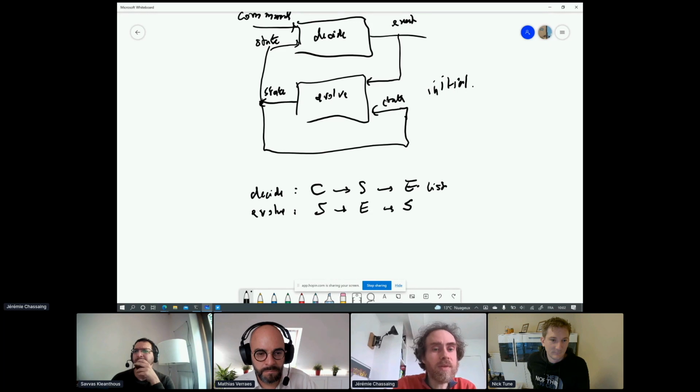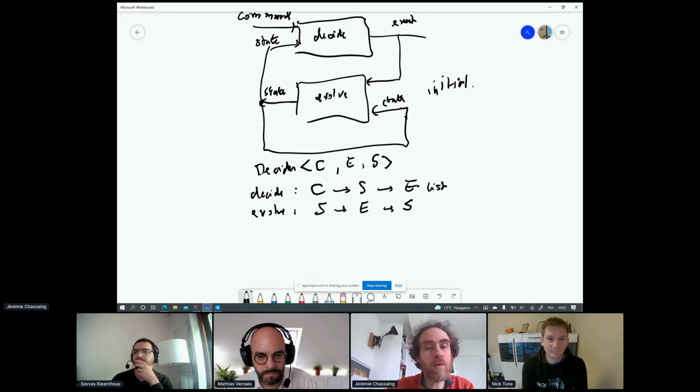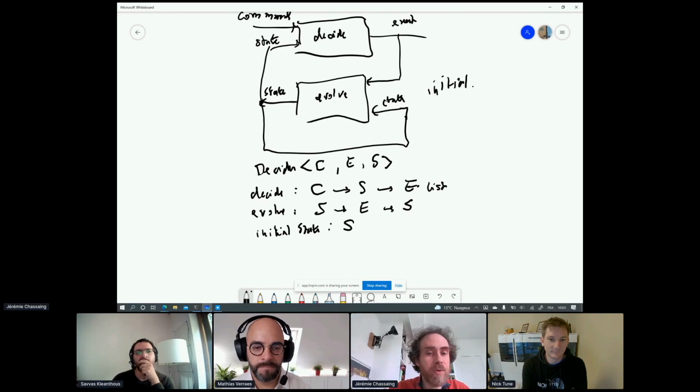Okay, so this structure can be called a decider, and it will be generic on command, event, and state, like that. So for any command, event, and state type, we can define this structure, and we have the initial state, which is a state. Okay, so this is totally generic.